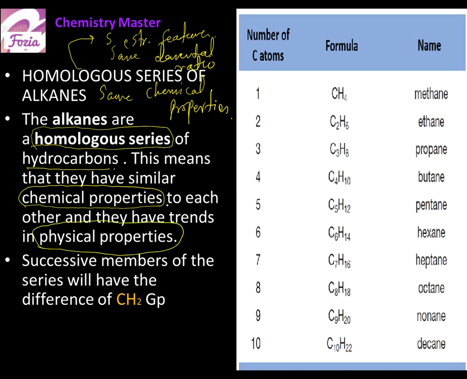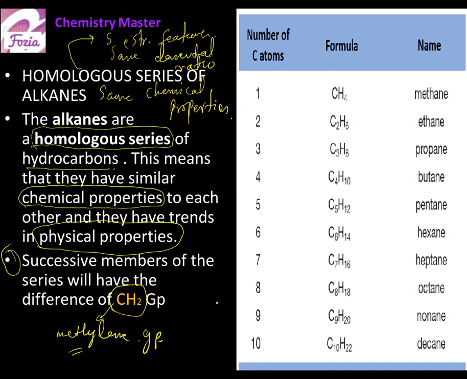Because of their different molar masses. Okay, the next very important thing to understand here is that successive members, any two adjacent members like carbon number 1 and carbon number 2, carbon number 2 and 3, or carbon number 7 and 8, meaning the closest members, must have a difference of 1 carbon and 2 hydrogens, and we call this group a methylene group. So they must have a difference of a methylene group in between.